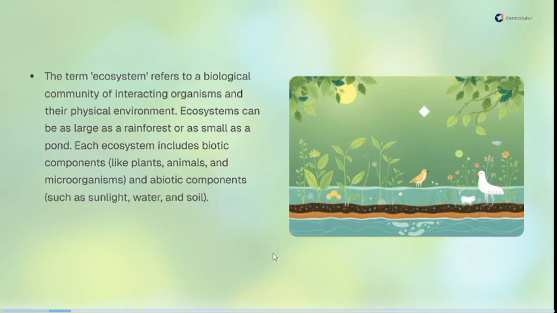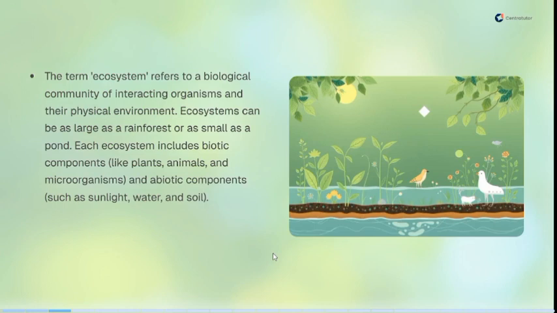The term ecology was gotten from eco, meaning the environment, and logy, meaning the study. So it is the study of the environment and the ecosystem generally. Now zooming into ecosystem, it refers to a biological community of interacting organisms and their physical environment. So when you hear the word ecosystem, you're talking about organisms and how they interact with their environment. Ecosystems can be as large as a rainforest or as small as a pond.